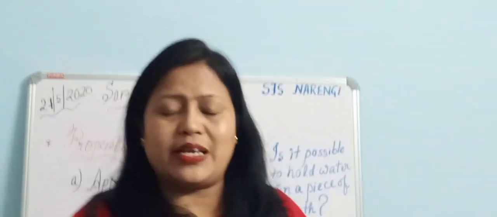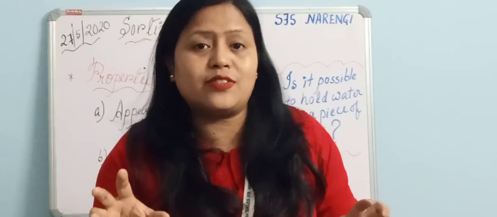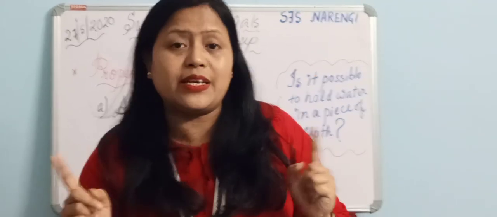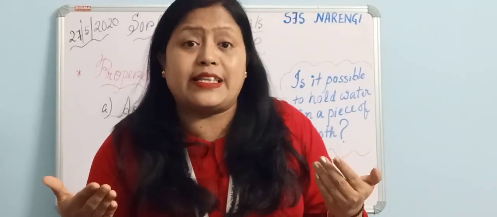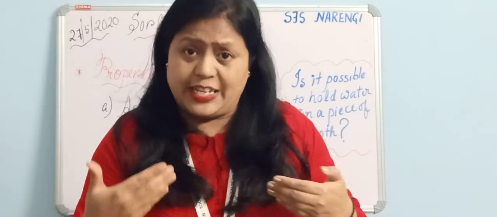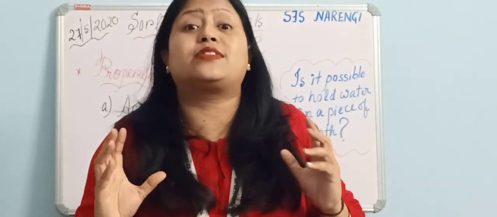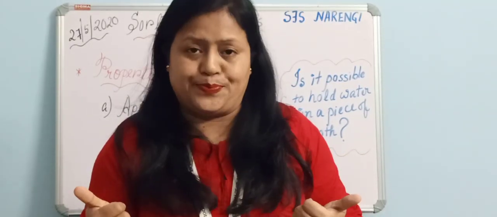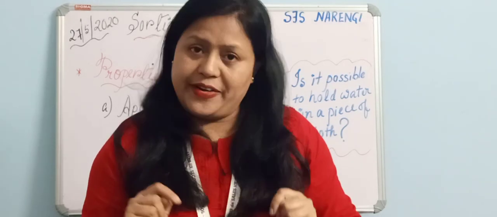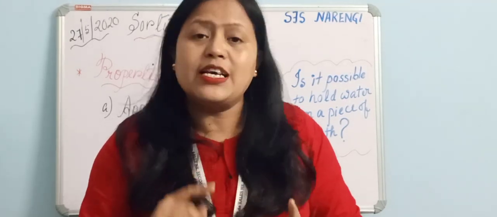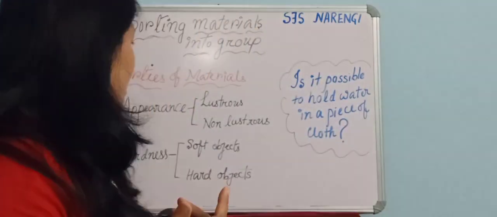So I mean to say that it is this property of the material which decides that this material has to be used for making the steel utensils only. Clear? So this is very important. I hope you have understood this. Now moving on to the next property.